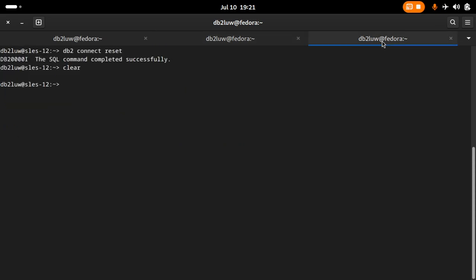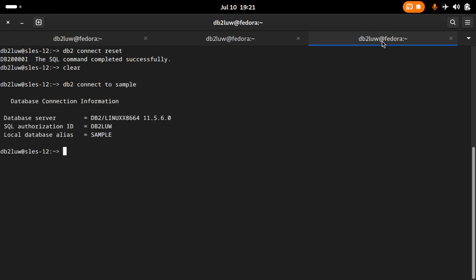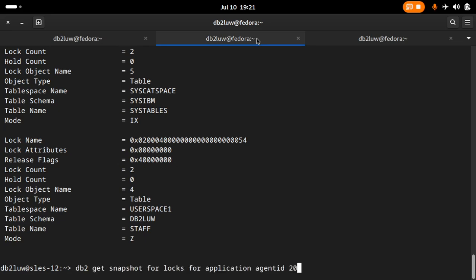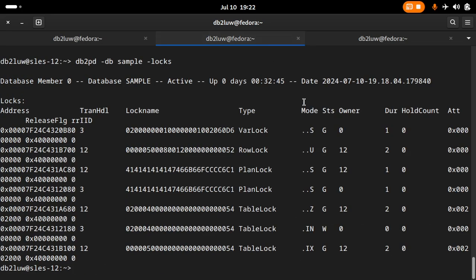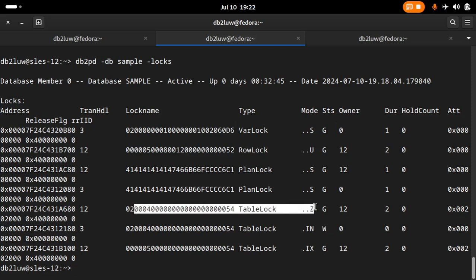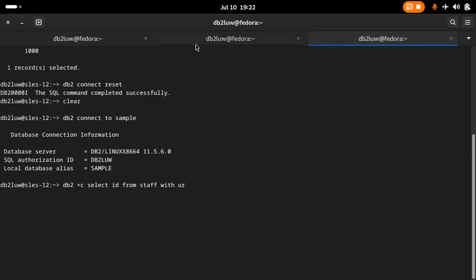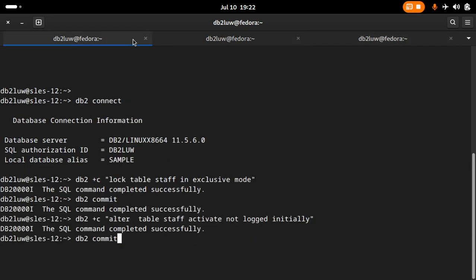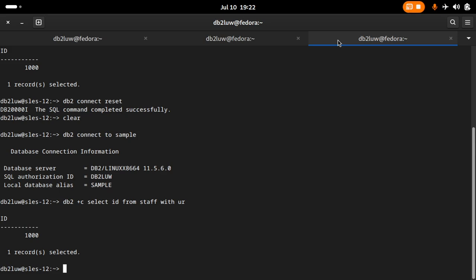If I go here and try to connect to the sample database and run the select query, I'm stuck. You can see the lock wait here. This is the waiting lock, and the lock that it is waiting on is this one, which is super exclusive. With the UR isolation level also, I am not able to do that. Unless I commit the transaction, it does not return the result. After committing, it has returned the result.